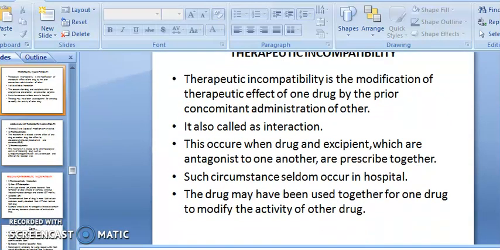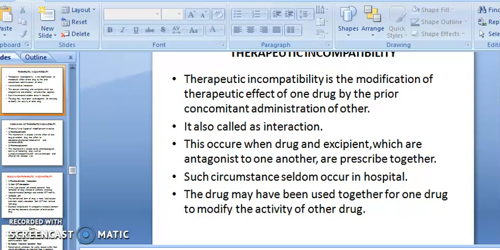Then we discuss therapeutic incompatibility. Therapeutic incompatibility is the modification of the therapeutic effect of a drug by the prior or concomitant administration of another. When you prescribe two drugs in one formulation, each has a separate action, but because of an irrational combination, they increase or decrease the action of each other. It may be an increase or a decrease. It is also called an interaction.